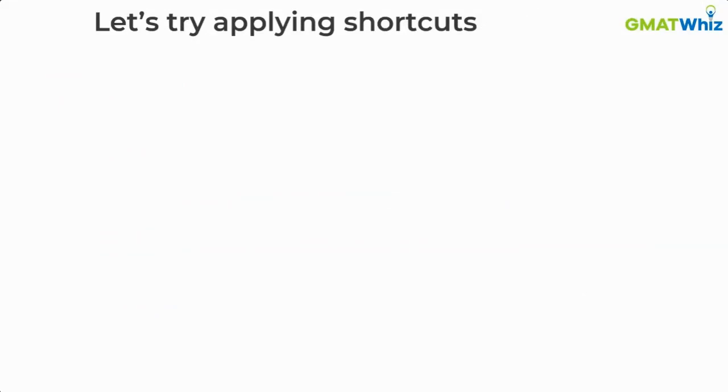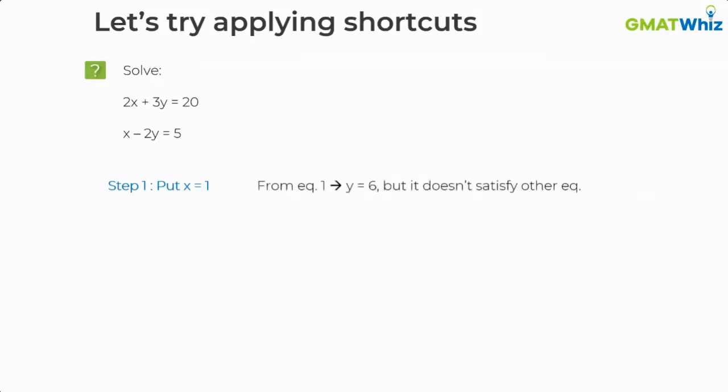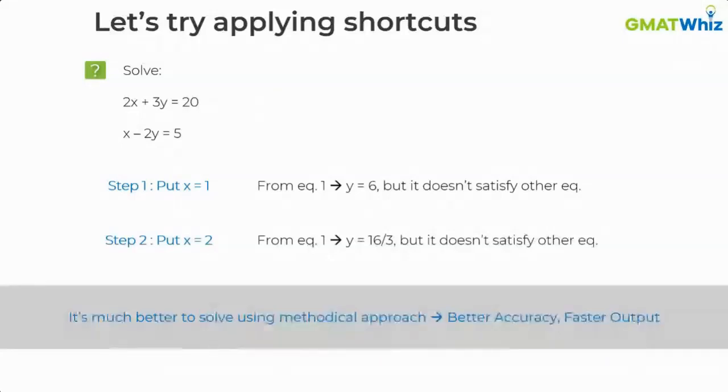Think of applying these shortcuts to the same question that we solved for quant. Let's say instead of solving it methodically, I try to randomly put x as 1. Probably I got it as 1, but it does not satisfy the second time. So I'm trying to save time, so I'm probably trying to take another value. I'll try x as 2. It still doesn't work. And if you keep on doing that, you will still be stuck. So if you try to use shortcuts in quant like these, it is probably not going to work for you. It is much better to solve questions using a methodical approach because it helps you to have a higher accuracy and much faster output as well.